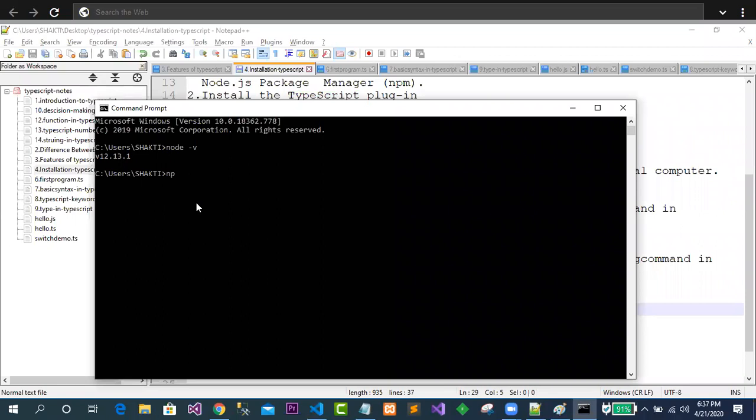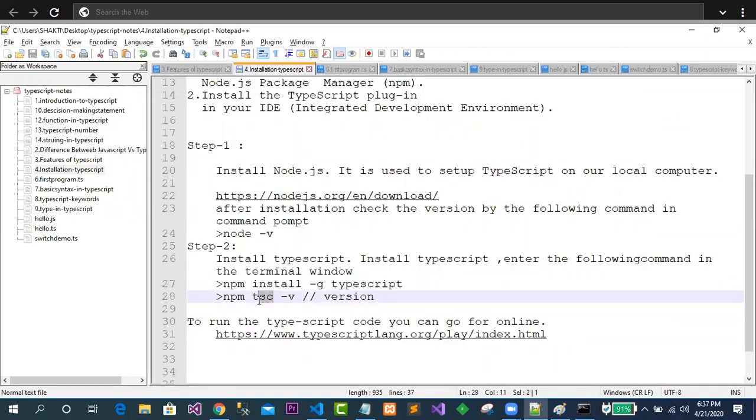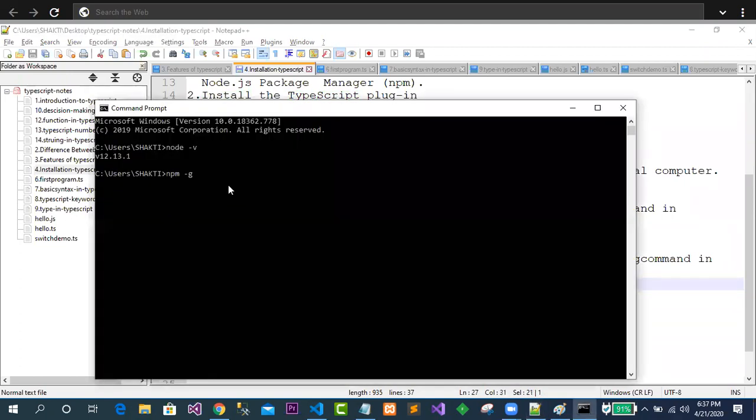I have already installed it, but still I want to show you guys. Here you see the compiler that we are going to use, that is TypeScript. So npm install hyphen g typescript, this is what you have to write. Simply I write install, then hyphen g, then what I am going to install, typescript. Let me just press enter. Once you press enter, it will take some time to install, and it will show you something like this on the screen.